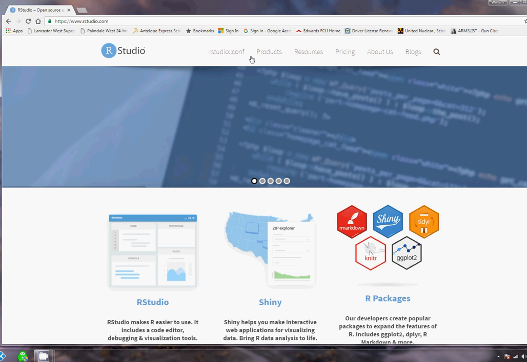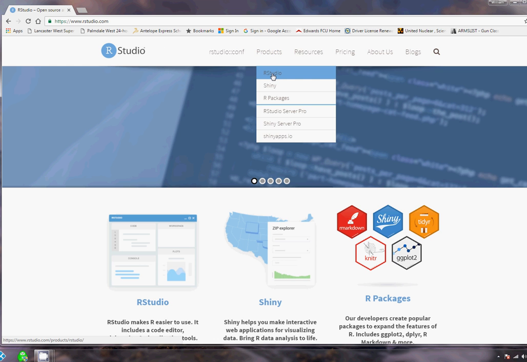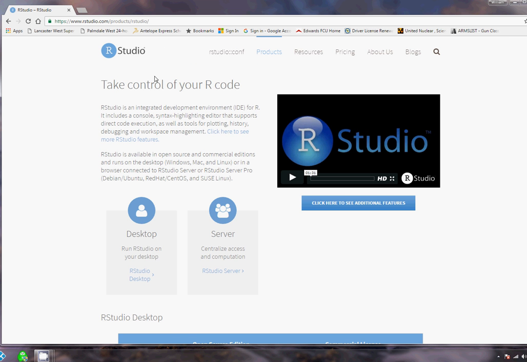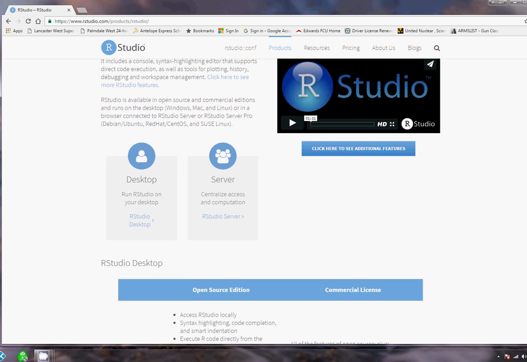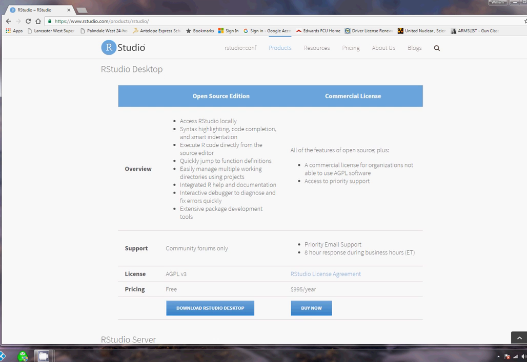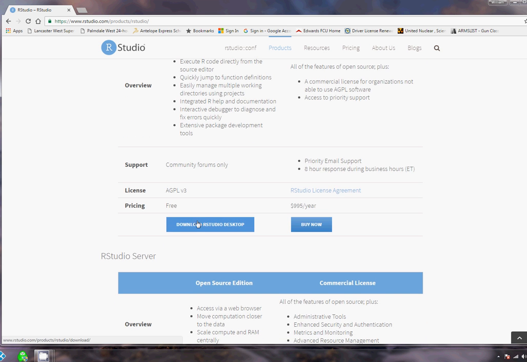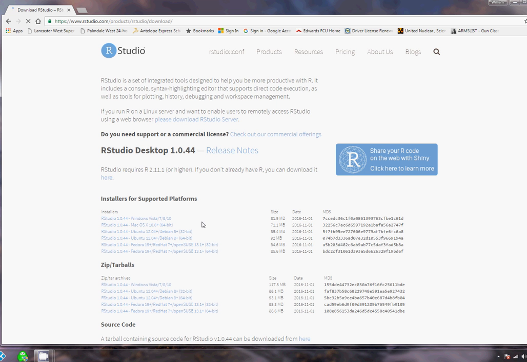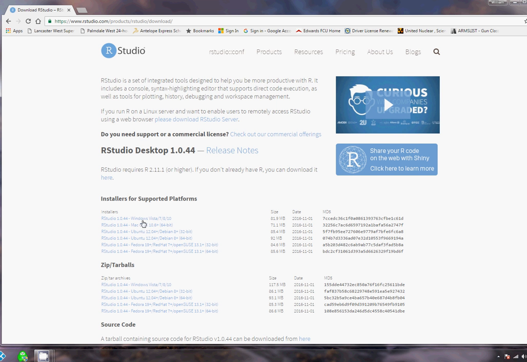Wait, hold on, I thought I saw it. Products, RStudio, and we want to download RStudio for the desktop. So let's download it. And we want to get the RStudio that goes right there with Windows 7, because that's what this computer is. If you were on a Mac, you'd get this one. So I'll say, okay, pick that one. And down it comes. So we'll pause it while it's coming down.